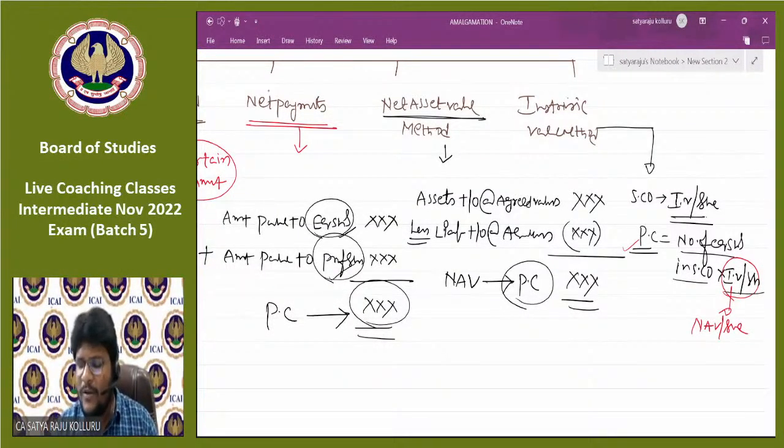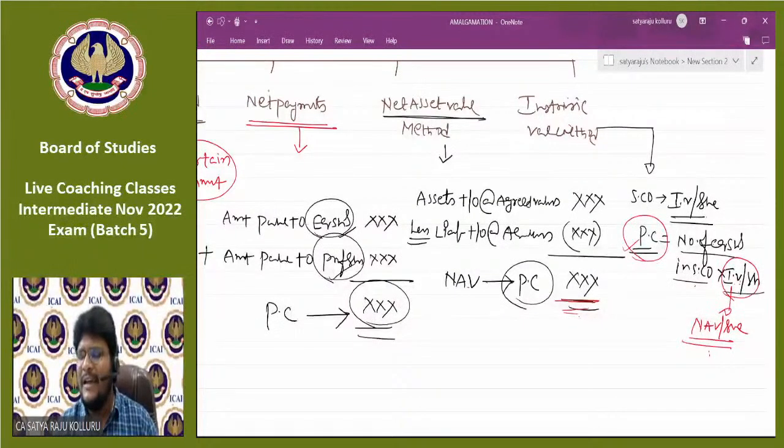There is no difference between the NAV method and the intrinsic value method, because in the net asset value method, PC is equal to NAV, right? In the intrinsic value method also, the number of equity shares in the selling company into intrinsic value per share means the total we get under the NAV method is equal to the intrinsic value method only, because intrinsic value is nothing but NAV per share. NAV per share into number of equity shares in the selling company, then automatically we will get the PC.